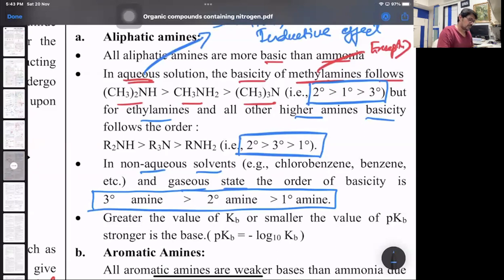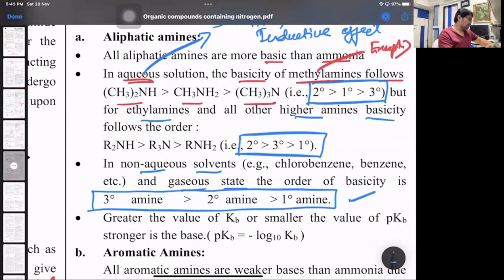That's the part. So please remember the 3 orders. For methyl, it's 2, 1, 3, ammonia. For ethyl and higher ones, it's 2, 3, 1, ammonia. And for gaseous state and for non-aqueous solvents, it is 3, 2, 1, ammonia.